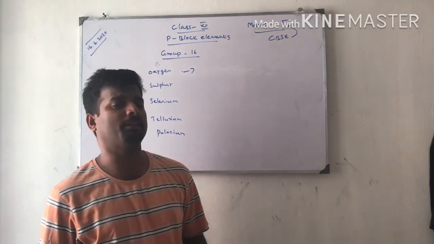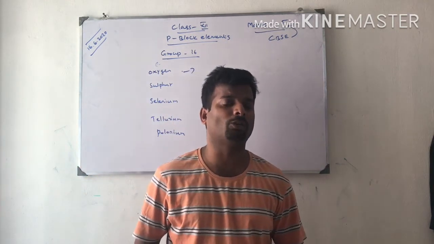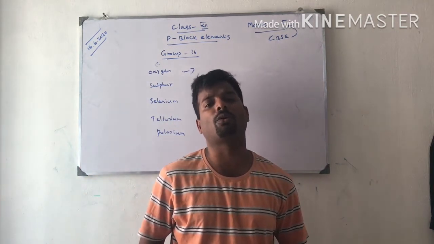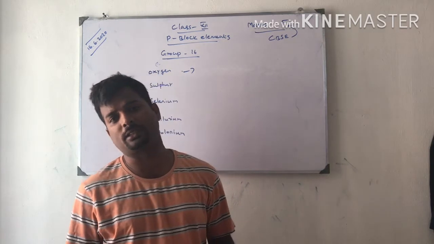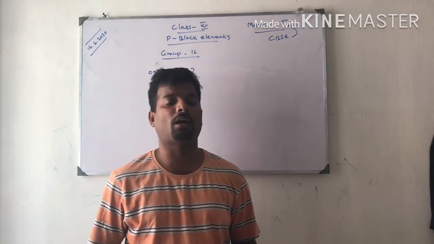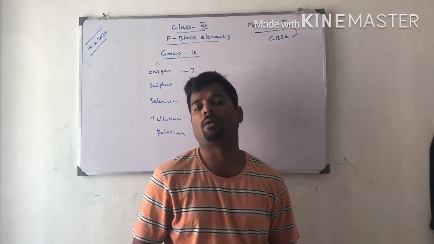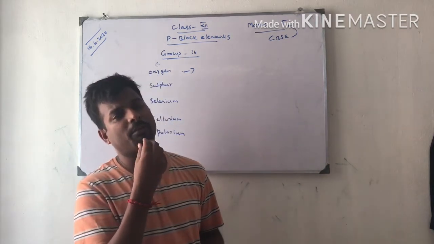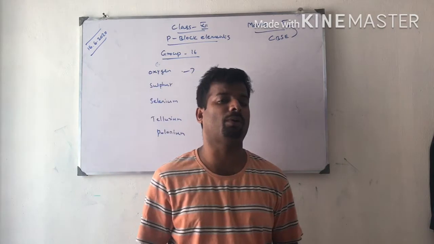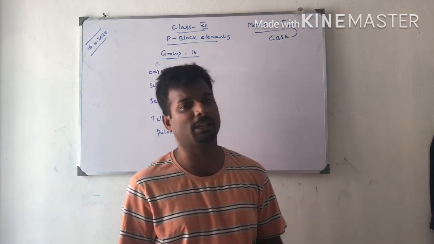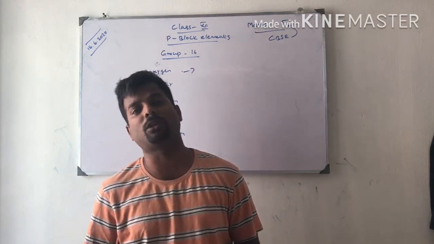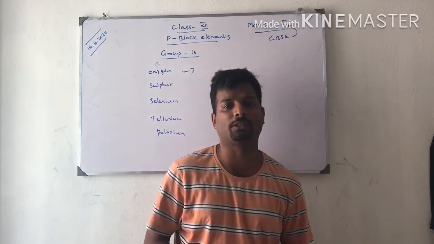Oxygen family is sometimes called chalcogen. Chalcogen means ore formation. Oxide, sulfates, iron oxide, iron sulfide. Also, normally these 16th group elements combine with metals to form metal oxide, metal sulfide, metal selenates. Like that it will form. So that only they are called chalcogens.